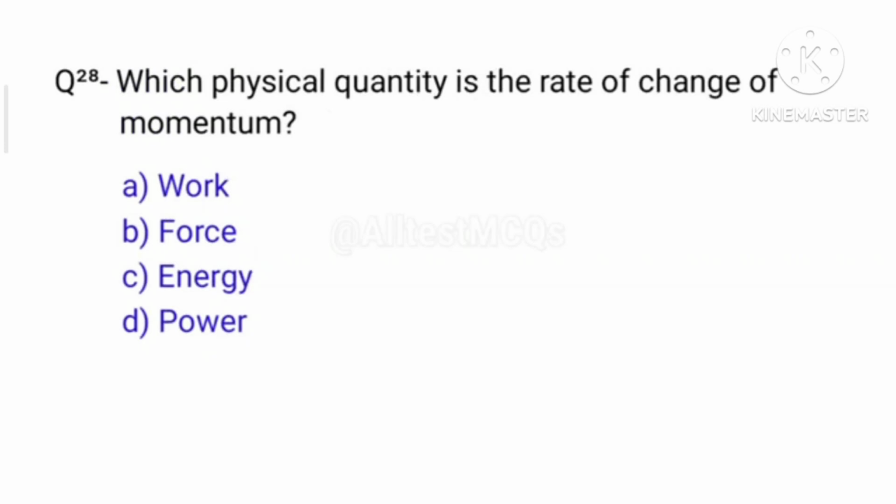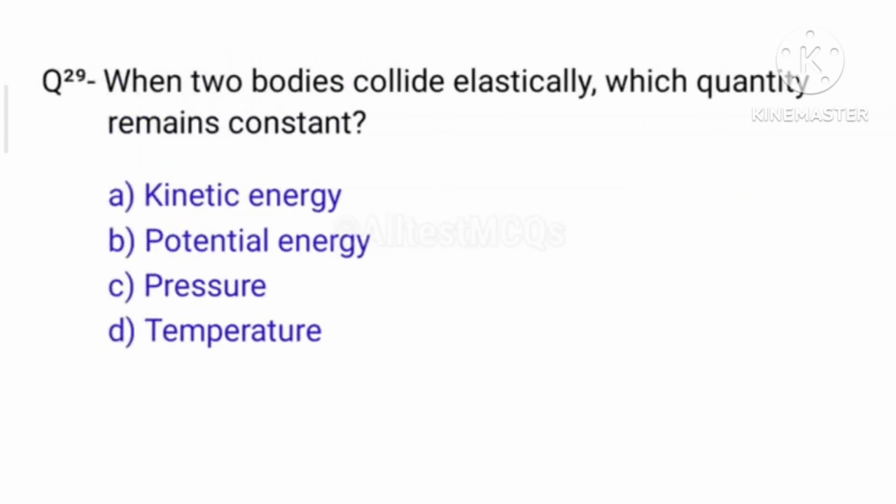And question number 28, which physical quantity is the rate of change of momentum? Right answer is option B, force. And next, question number 29, when two bodies collide elastically, which quantity remains constant? Right answer is option A, kinetic energy.